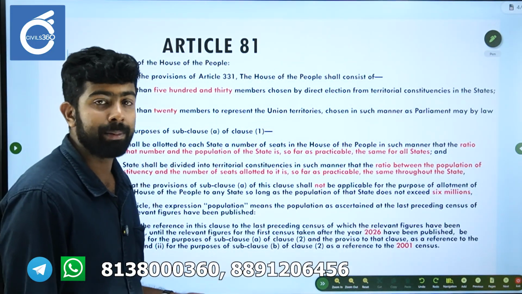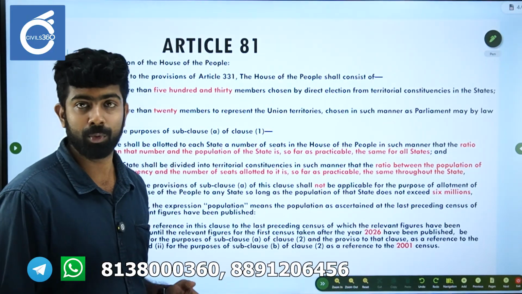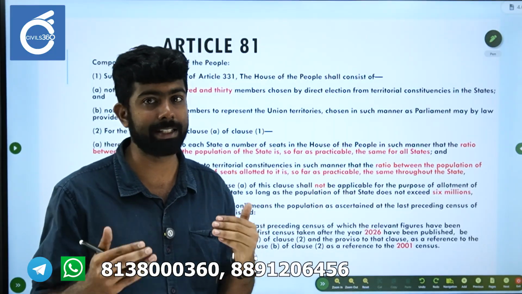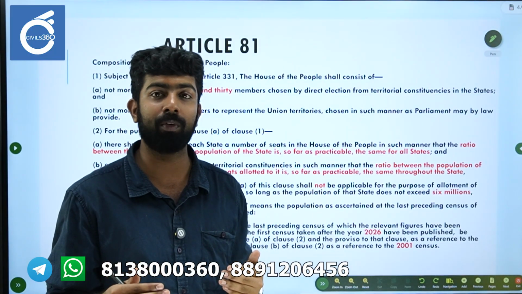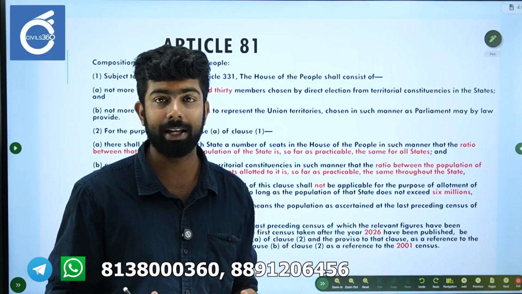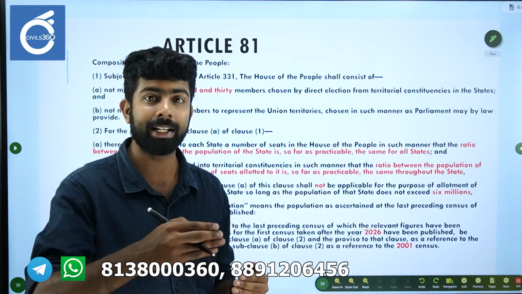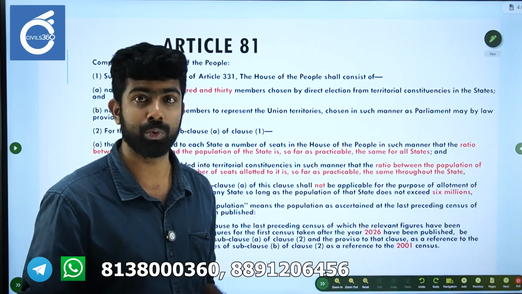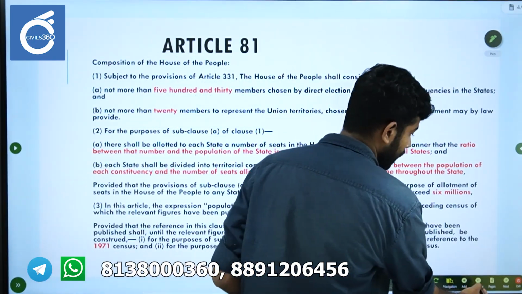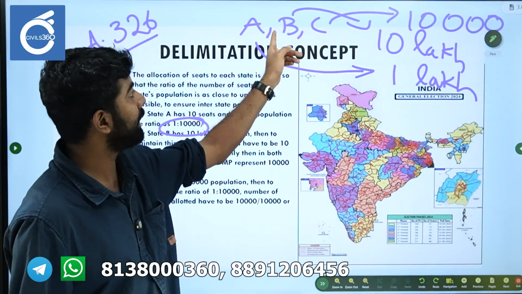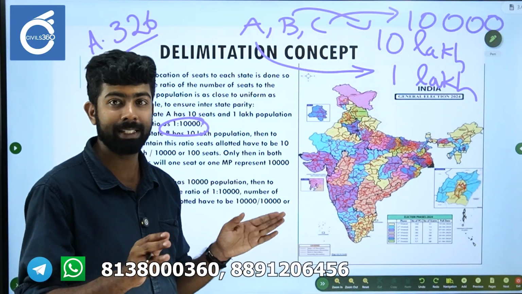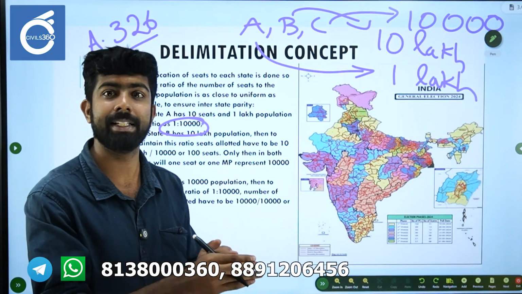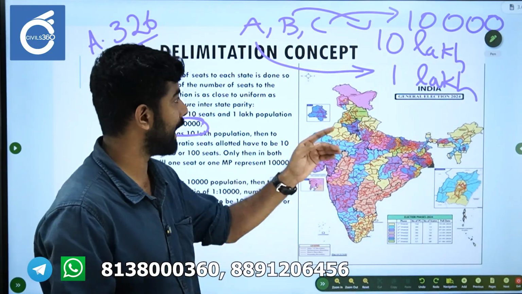So the next important thing is Article 81. We will move on to the article as well. Like I mentioned, the earlier idea was interstate parity. The Constitution also provides for intrastate parity, that is, it also provides for the population per territorial constituency. I will explain that concept as well. We ensured that each state A, B and C has been given enough seats so that each seat represents 10,000 people.